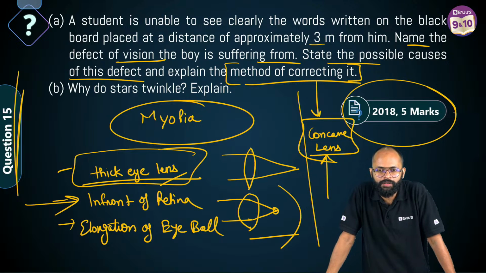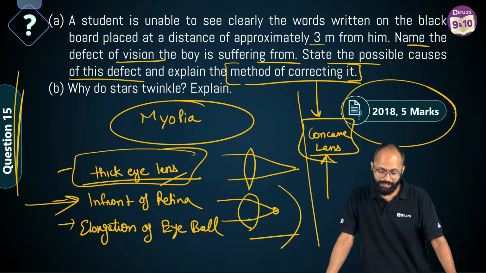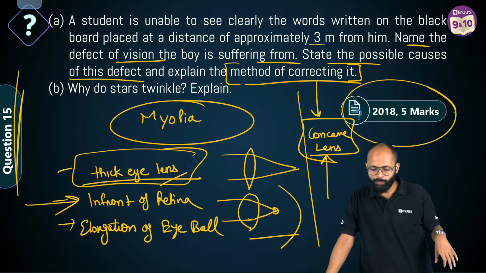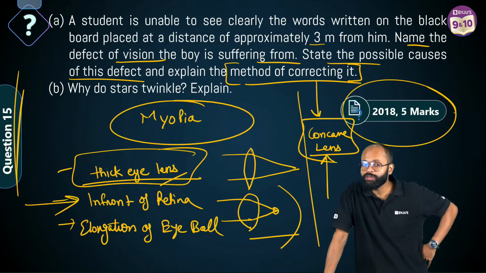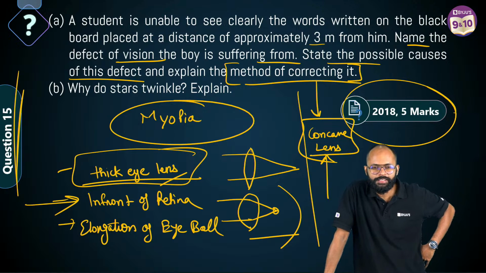Power, to maintain power. Yes. So somebody was asking about power. So what happens to the power of the lens in myopia? If the lens becomes thick, it means power becomes more. Yes. Jishna, okay, I'll come to that.